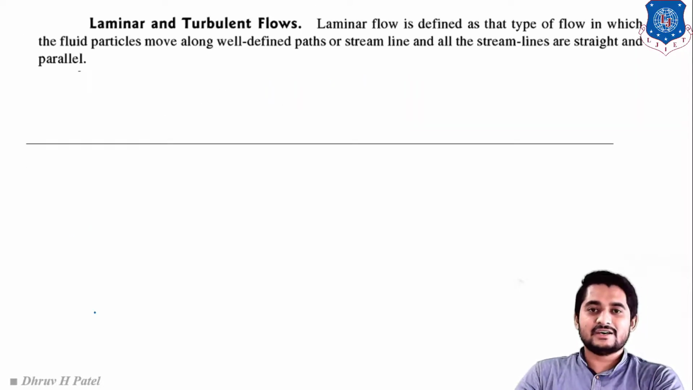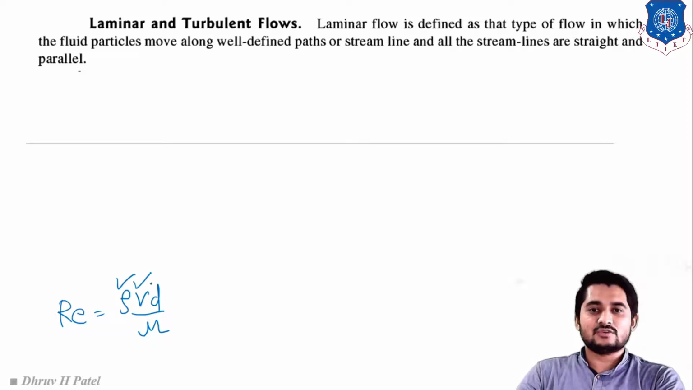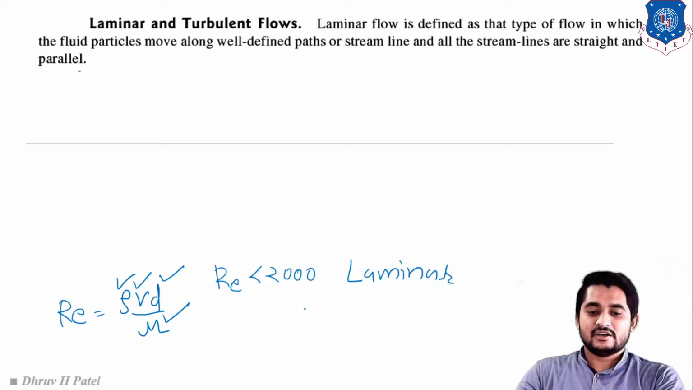Next will be laminar and turbulent flow. So what do you mean by laminar and what do you mean by turbulent flow? In the previous chapter, we learned that Reynolds number Re is equal to rho V d by mu, where rho is density, V is velocity, d is diameter, and mu is dynamic viscosity. If the Reynolds number is less than 2000, then the flow will be laminar. Clear? If the Reynolds number is greater than 4000, then the flow will be turbulent.